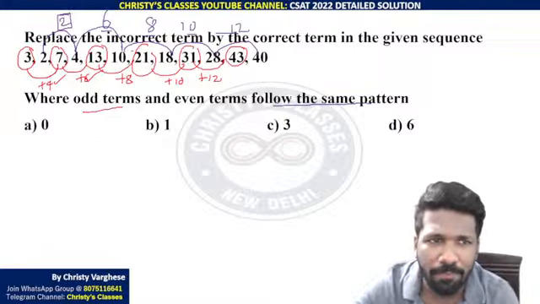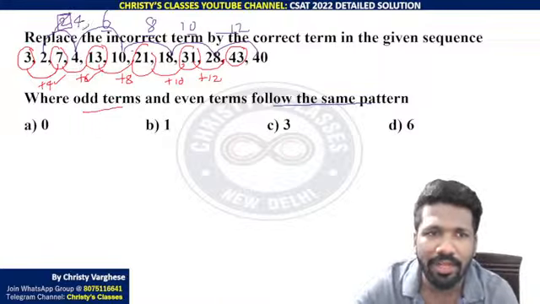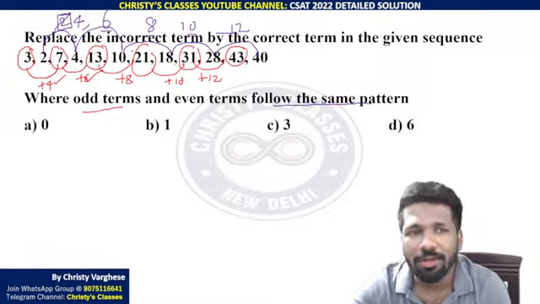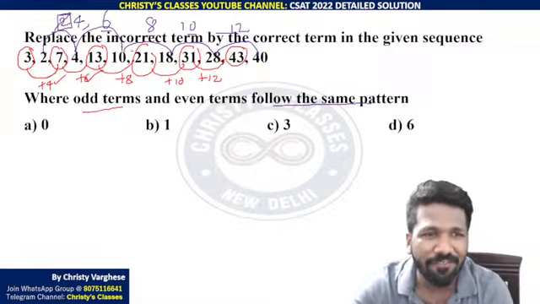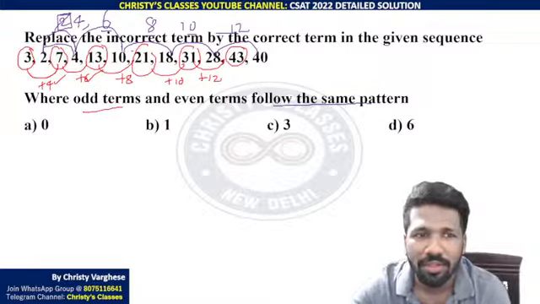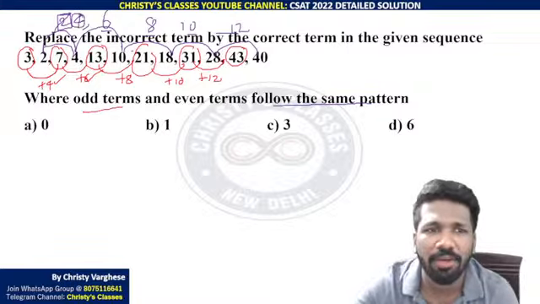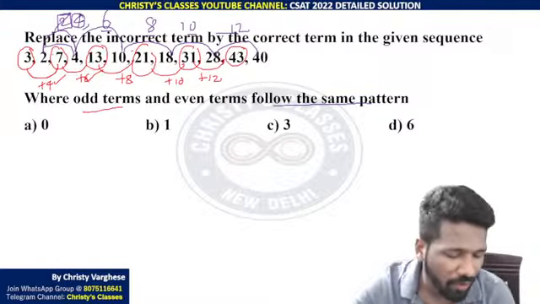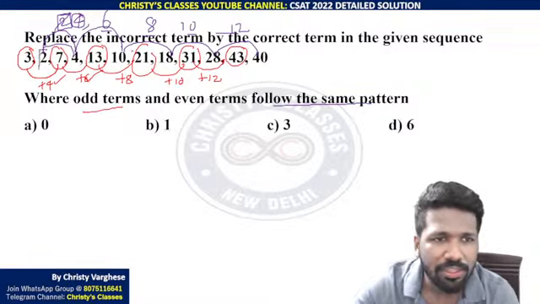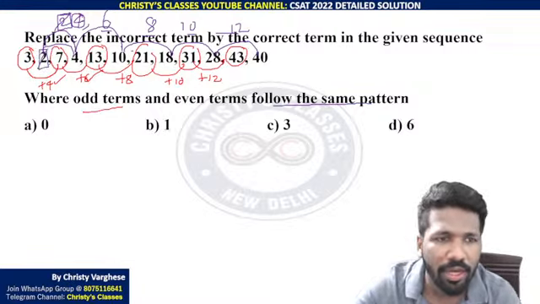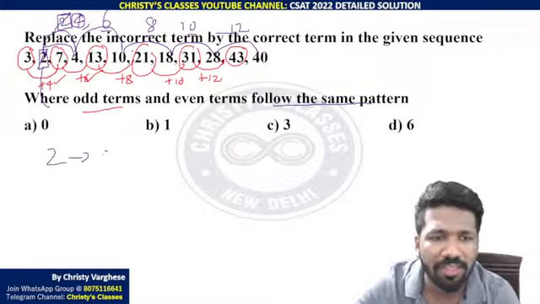If 2 was replaced by 4, then that is a pattern. But what was that 2? That 2 was the difference between 2 and 4. That difference should be replaced by 4. For the difference to be replaced, this 2 should be replaced by 0. Na? 2 should be replaced by 0.